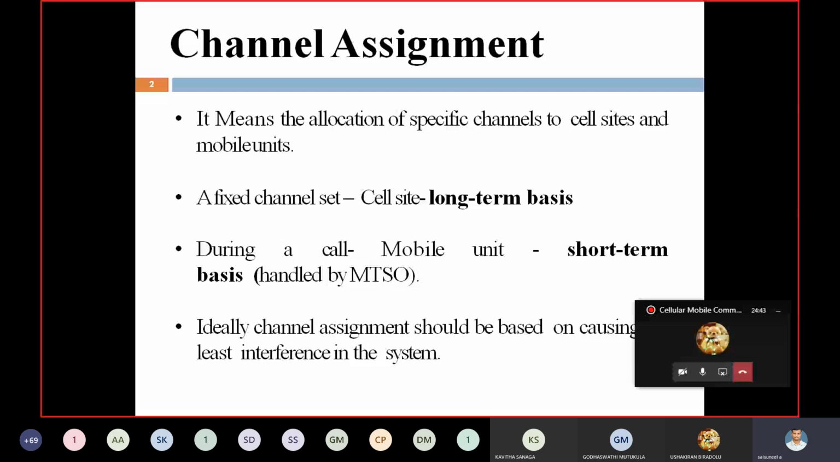Right. First, we take case one. Channel assignment to a cell site is called fixed channel assignment. All of you note down here. First case is fixed channel assignment. What is a fixed channel assignment? We have to allocate particular channels to a cell site on a long-term basis.